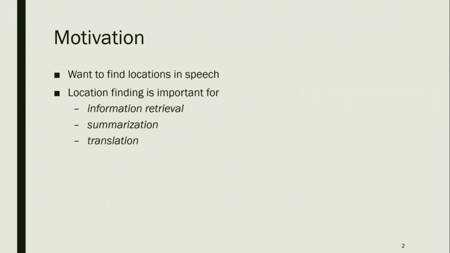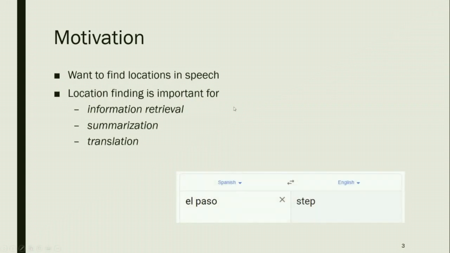The other thing is translation. Let's say you want to translate something like El Paso. When you translate it from Spanish to English, you'll see that it doesn't translate correctly. If we know that it's a location, then we can translate it differently. But if we don't know that it's a location, then it'll just translate to something like "step," which is incorrect. And so that's one of the main reasons why location spotting is important.